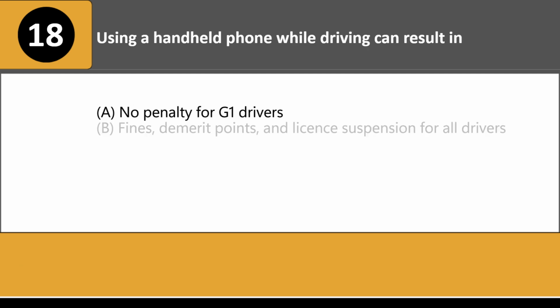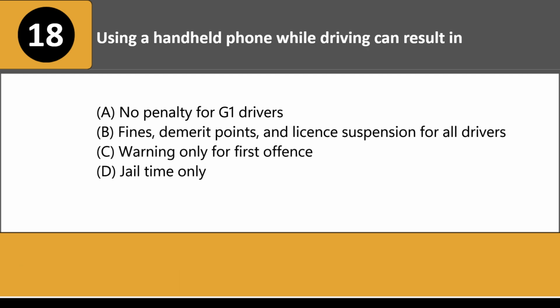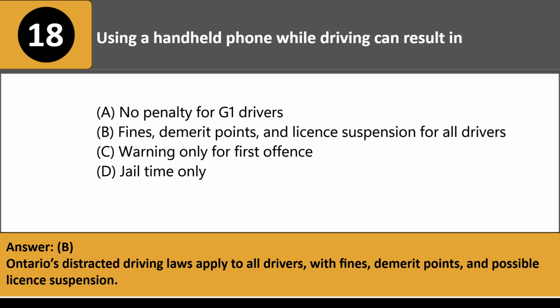Using a handheld phone while driving can result in: A. No penalty for G1 drivers. B. Fines, demerit points, and license suspension for all drivers. C. Warning only for first offense. D. Jail time only. Answer: B. Ontario's distracted driving laws apply to all drivers, with fines, demerit points, and possible license suspension.